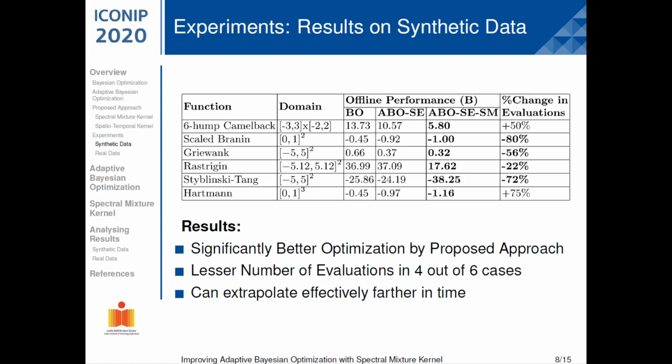In all cases, we could reach significantly better minima shown by the lower values of offline metric. In most cases, the total number of evaluations were also decreased, showing that our approach could predict farther into the future. This is helpful when the objective function is expensive to evaluate.